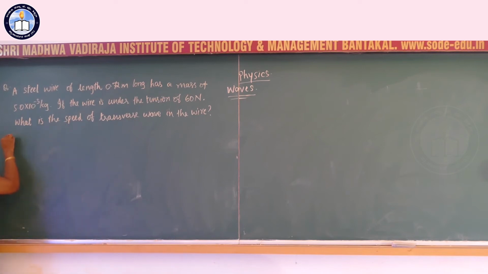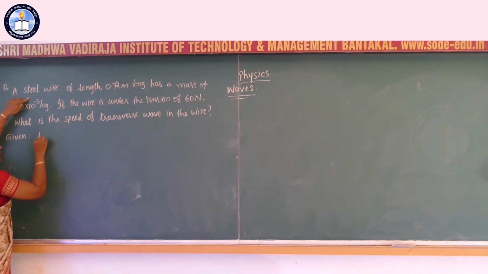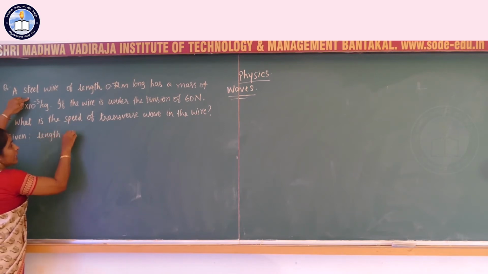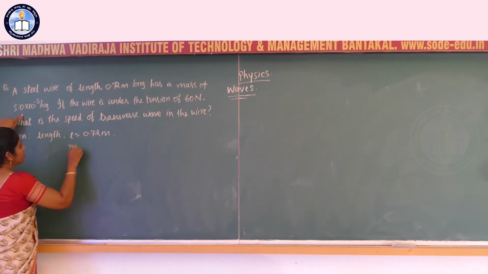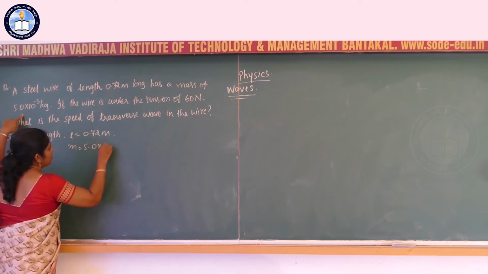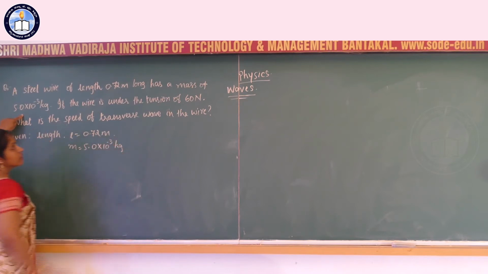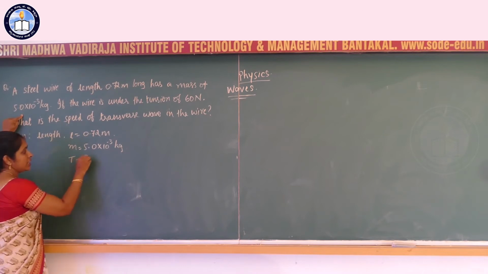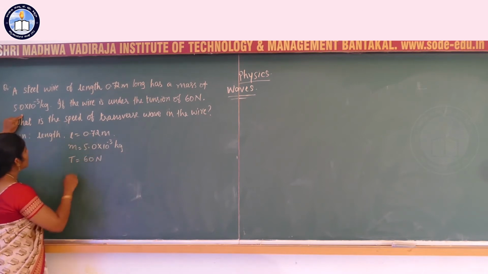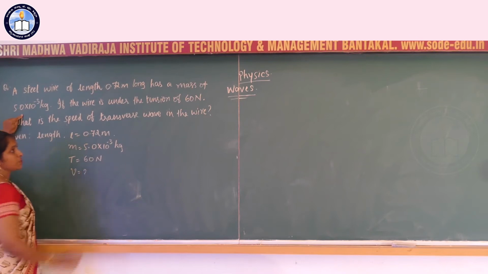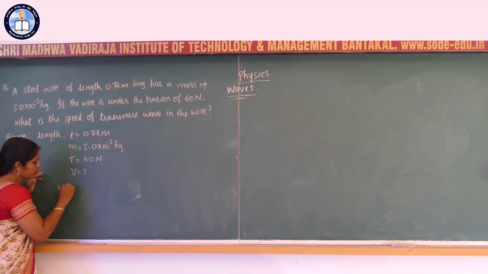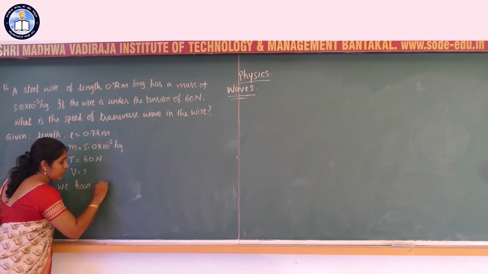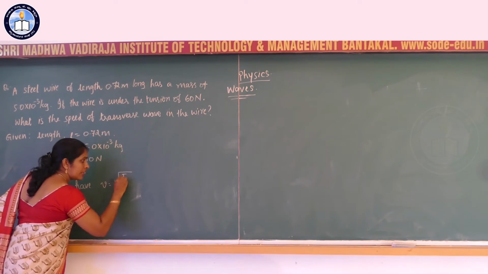First, collect the given data. Length of the wire is given, L is 0.72 meter. Mass of the wire is given, 5.0 into 10 power raised to minus 3 kg. And it is under a tension T of 60 Newton. You are asked to calculate the velocity or speed of the transverse wave. Now we have the equation of speed of transverse wave as V is equal to square root of T by mu.